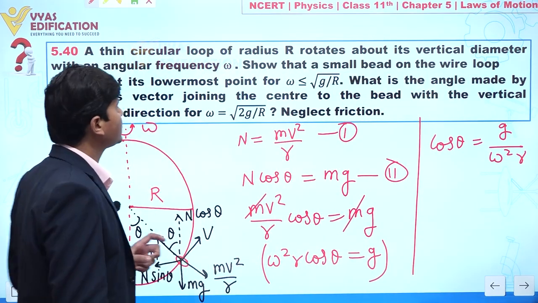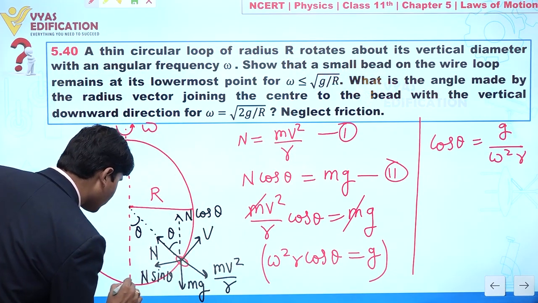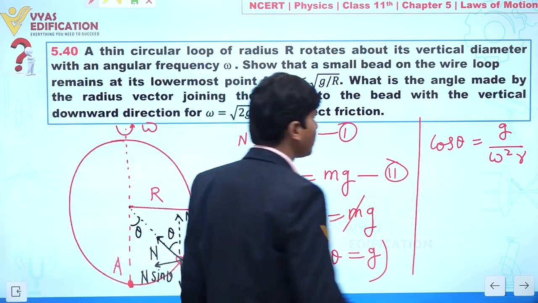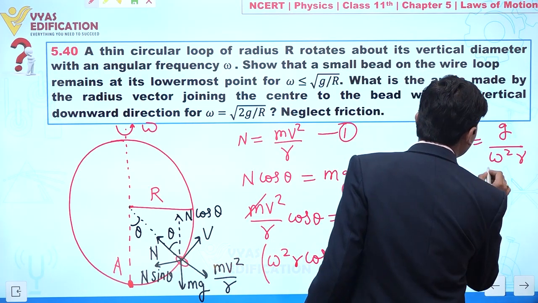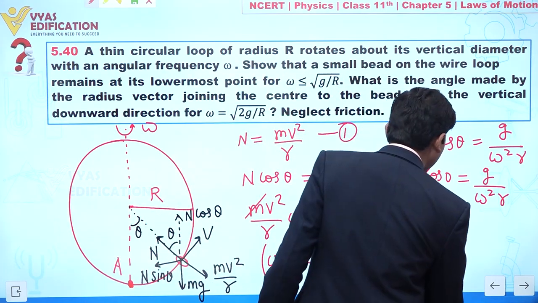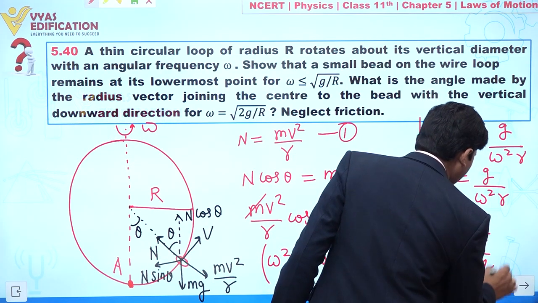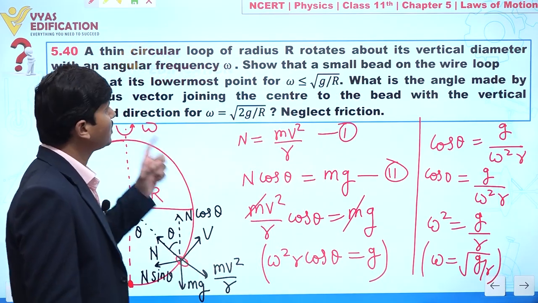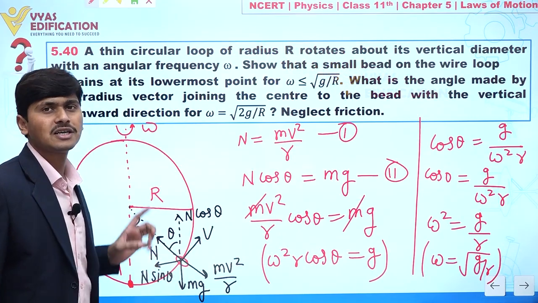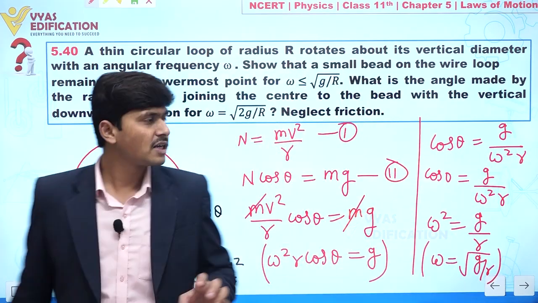Now in this question it is given at the lowest point, which means we are talking about this point A. When the bead is at point A, theta value is 0. So cos of 0 should be equal to g upon omega square r. From here the value of omega is under root of g by r. So if we have angular velocity equal to under root of g by r, the bead is at position A, the lowest most position of this circular loop.